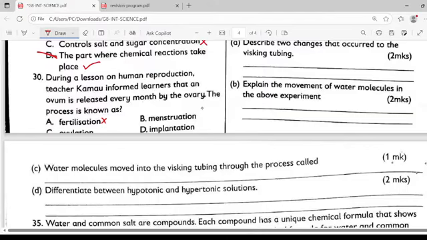No. Implantation. No. When you talk about implantation, you're simply talking about the attachment of the zygote to the uterine wall. To implant is to attach. Ovulation, yes, we do call that process ovulation. The process in which an ovum is normally released every month by an ovary is called ovulation. Then that bleeding is also called the menstruation.